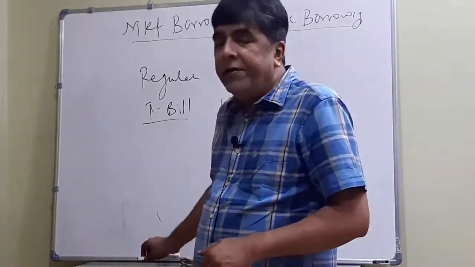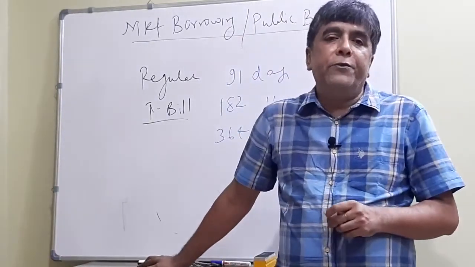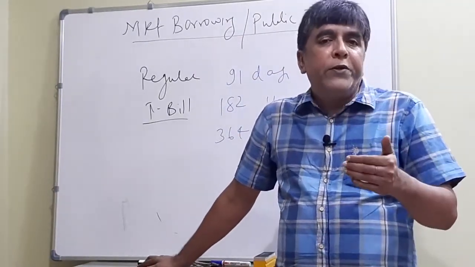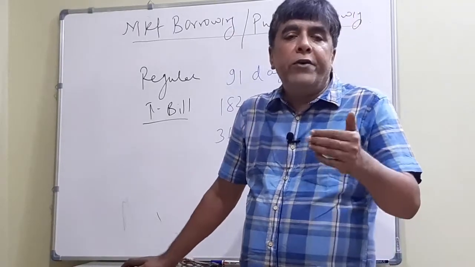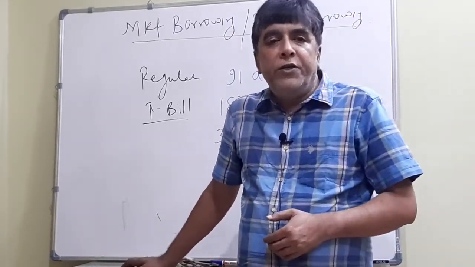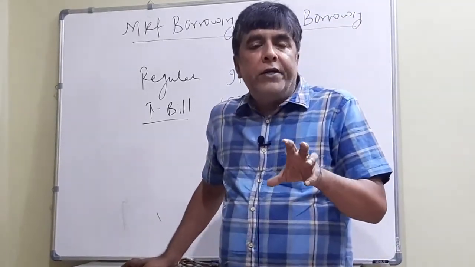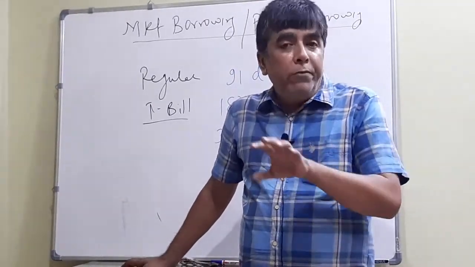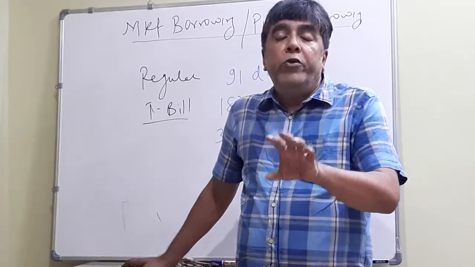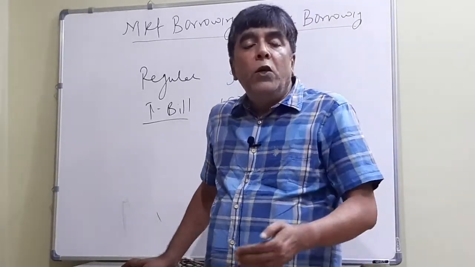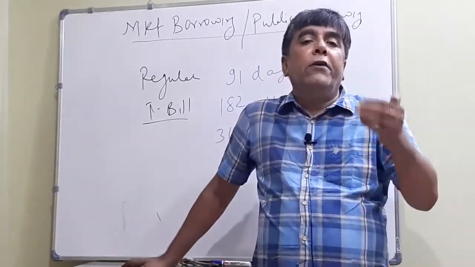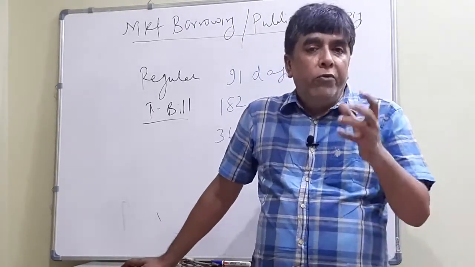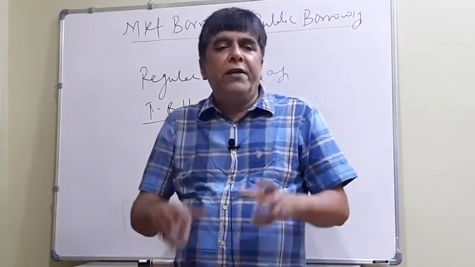So let me now explain the concept of Treasury bill, how it basically works. Treasury bills fulfill the short-term financial need of the government. The buyer of a Treasury bill won't be getting any interest, but still there is some return. The return is in the form of discount. What is the discount? Let me discuss it by taking an example.